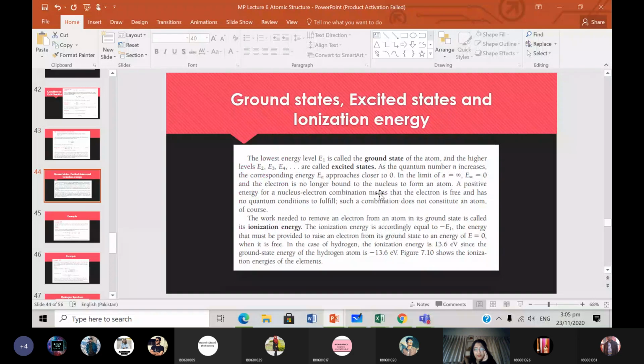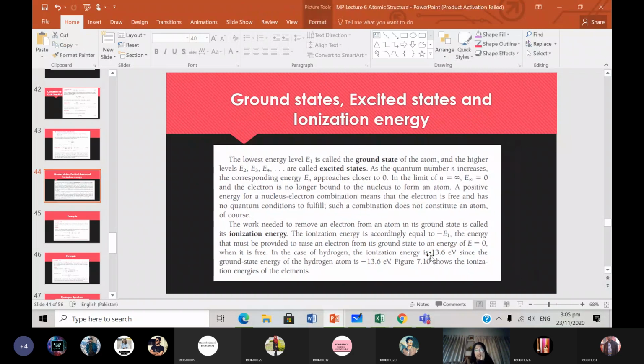So that means at the state where energy is 0, the electron is no longer bound to the nucleus to form an atom. It won't be an atom anymore, because the electron will not be bound to the nucleus. A positive energy for a nucleus-electron combination means that the electron is free. Such a combination does not constitute an atom, of course, because an atom means that the electron is bound in orbits around the nucleus. But we don't get that when the energy is positive.